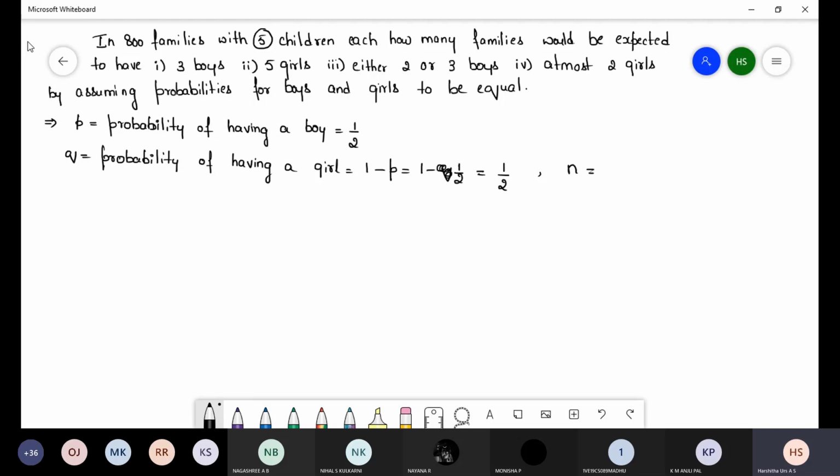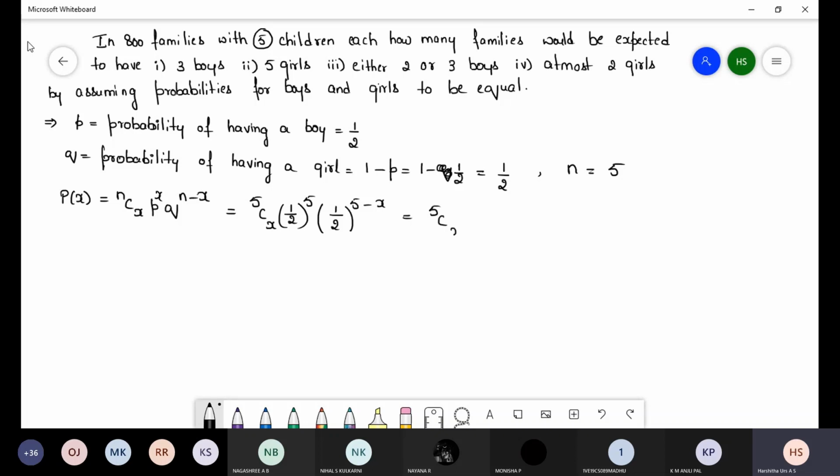N is 5. So let us start writing the binomial distribution probability function, that is P of x is equal to nCx P power x Q power n minus x. So that is equal to 5Cx, 1 by 2 whole power x, again 1 by 2 power 5 minus x.